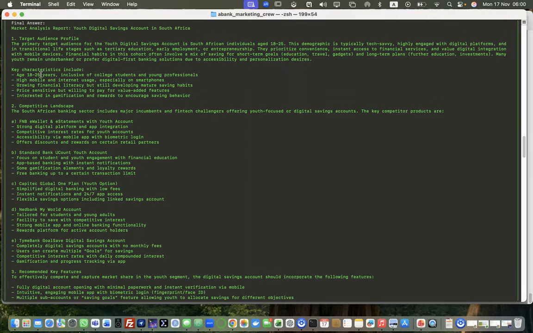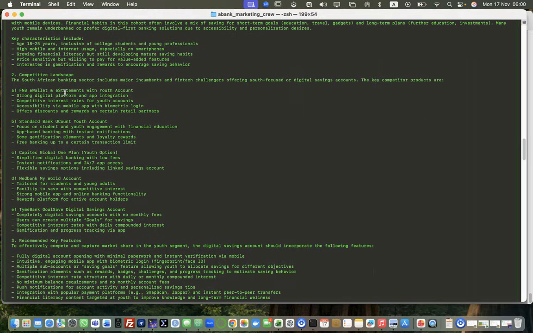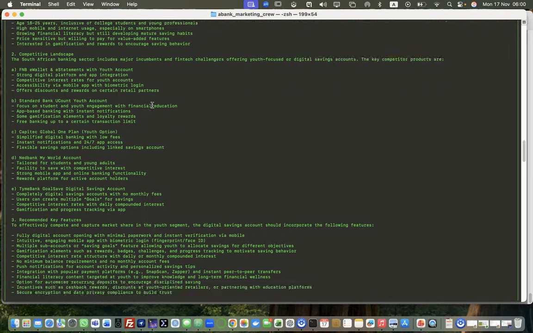So now you can look at the characteristics and the competitive landscape. You can see the FNB eWallet as a strong competitor, and the points around it: strong digital platform and app integration, competitive interest rates for youth accounts, accessibility via mobile app, offers discounts and rewards and all that.